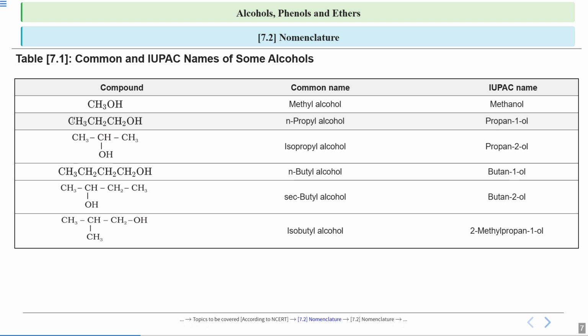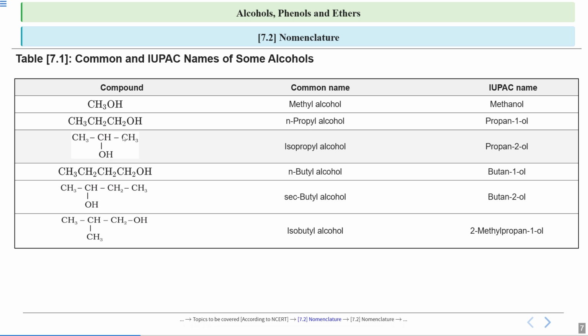In the IUPAC naming, we write the name of the parent alkane and E is replaced by OL. Since there are 3 carbon atoms, the root word will be propane, and E is replaced by OL. The 1 here is used to tell the position of the carbon to which the OH group is attached. Since the OH group is attached to the first carbon, it is propan-1-ol. Let us see the next compound.